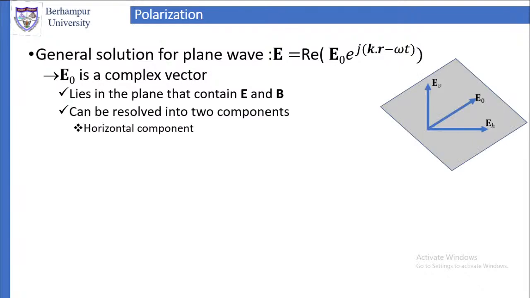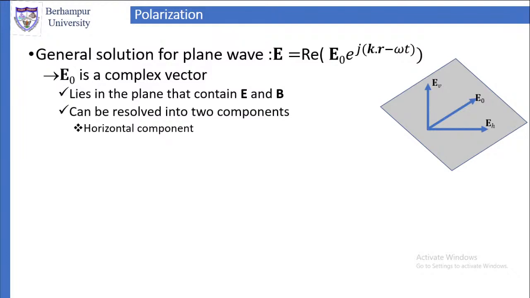So here we see a plane which contains E, therefore it contains E0. Now E0 is in any arbitrary direction. We resolve E0 into two orthogonal components. One component is in the horizontal direction, that is called EH.